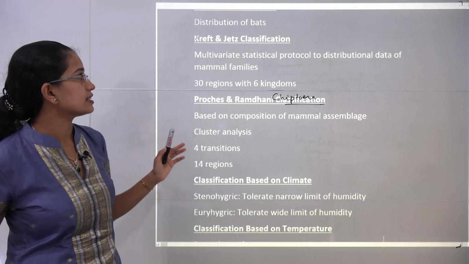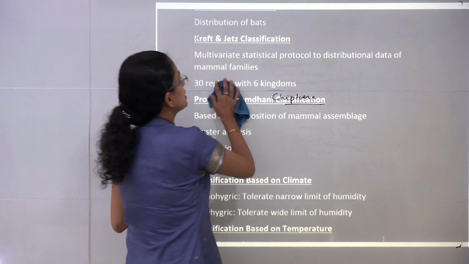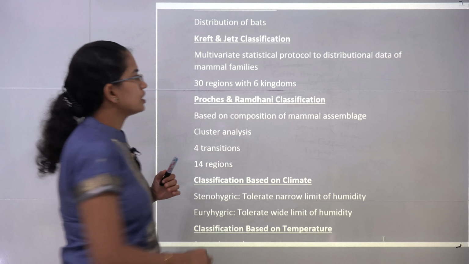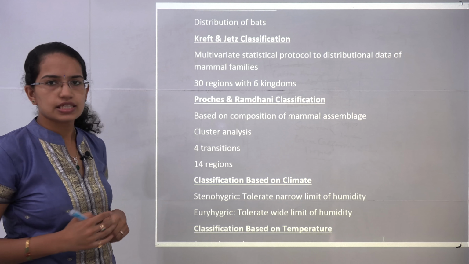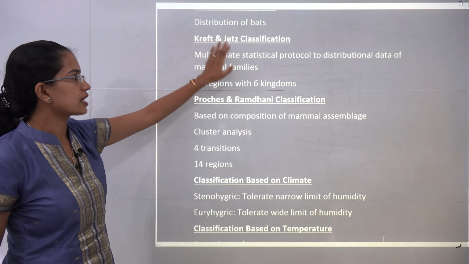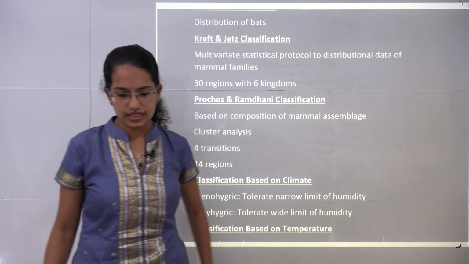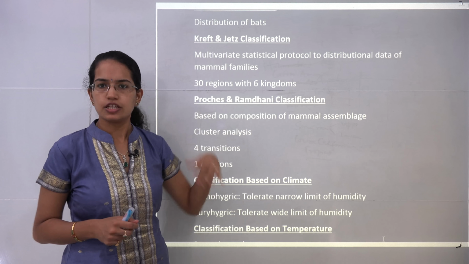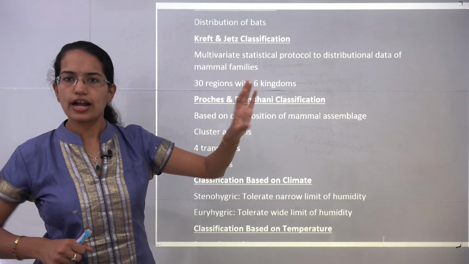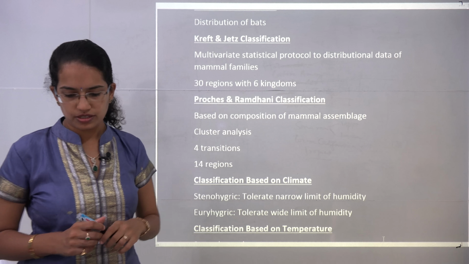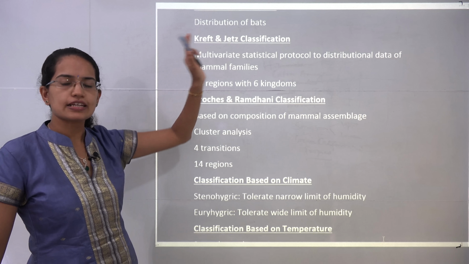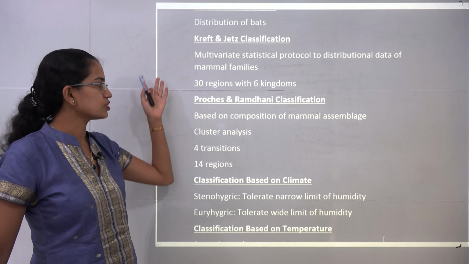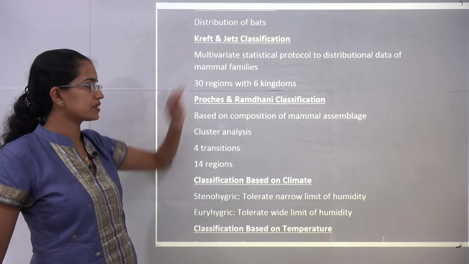The next was the classification by Krefft and Jets. They again used statistical analysis. They divided the world into 30 regions with 6 kingdoms, and it was a kind of multivariate statistical analysis that was used. Again the regions that were classified were the Neotropical, that's South America, then you had the Australian region, you have the Oriental region, the Palearctic, Nearctic and finally the African region. So these were the major regions given under Krefft and Jets.